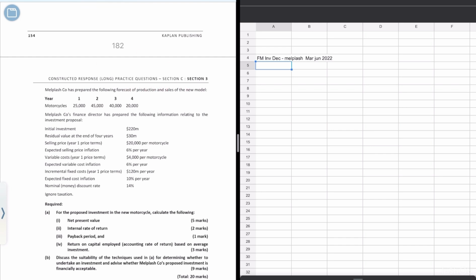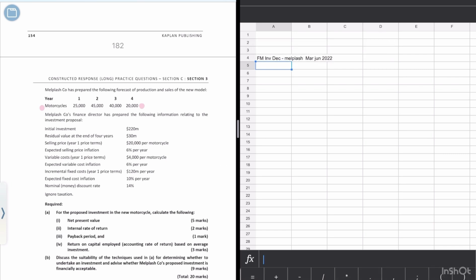Melplash has prepared the following forecast of production and sales of the new model. So this is the sales. They think that they will be able to sell this many units. The question says ignore taxation, so we're going to ignore taxation. Now let's begin with the question. We want the net present value. This is requirement A, part 1, the net present value.